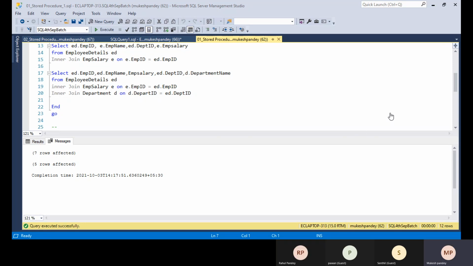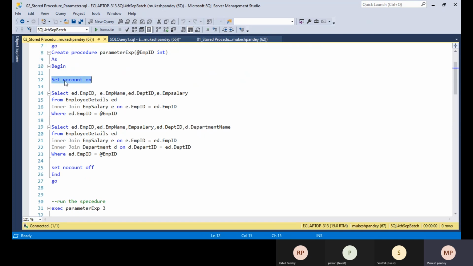If you don't want to print this message because it is not useful, it will also increase the performance. So you can use SET NOCOUNT ON, and you can put the code here.